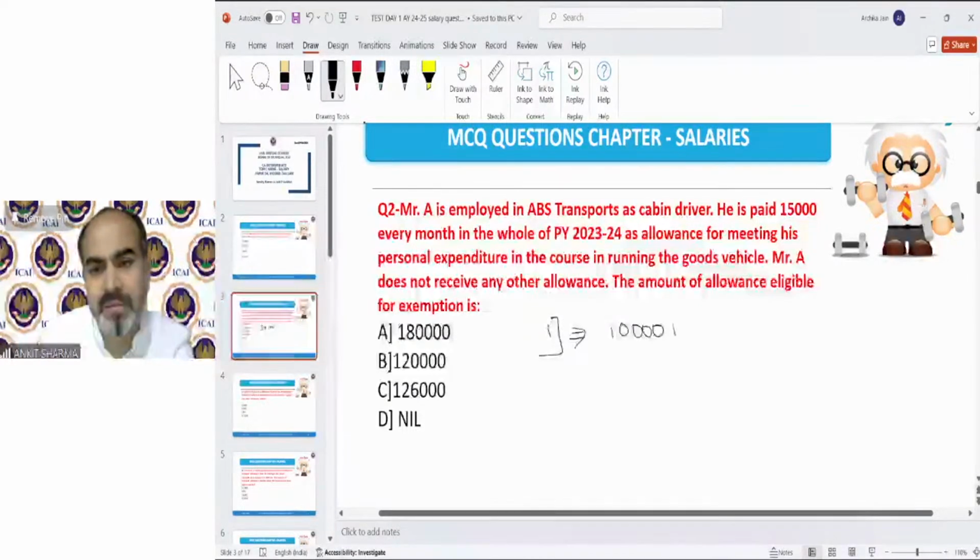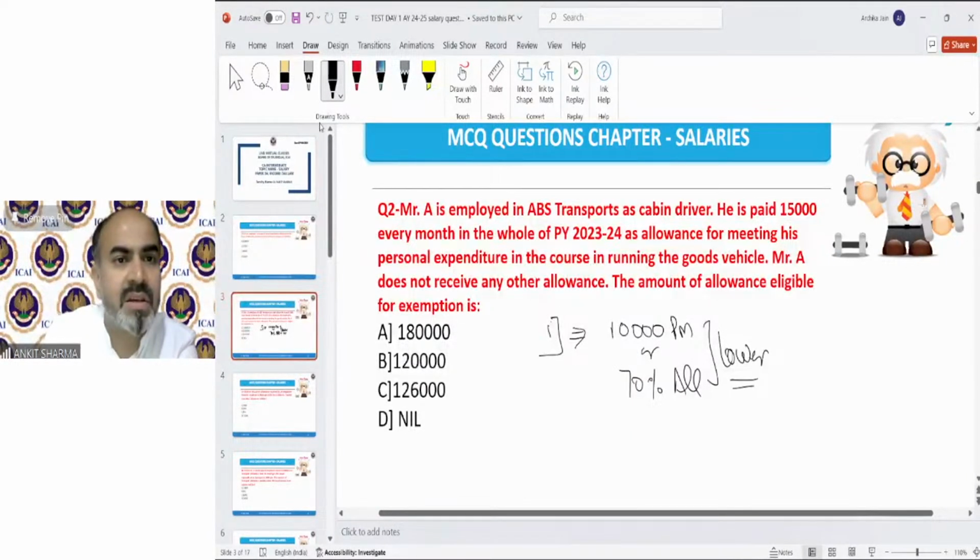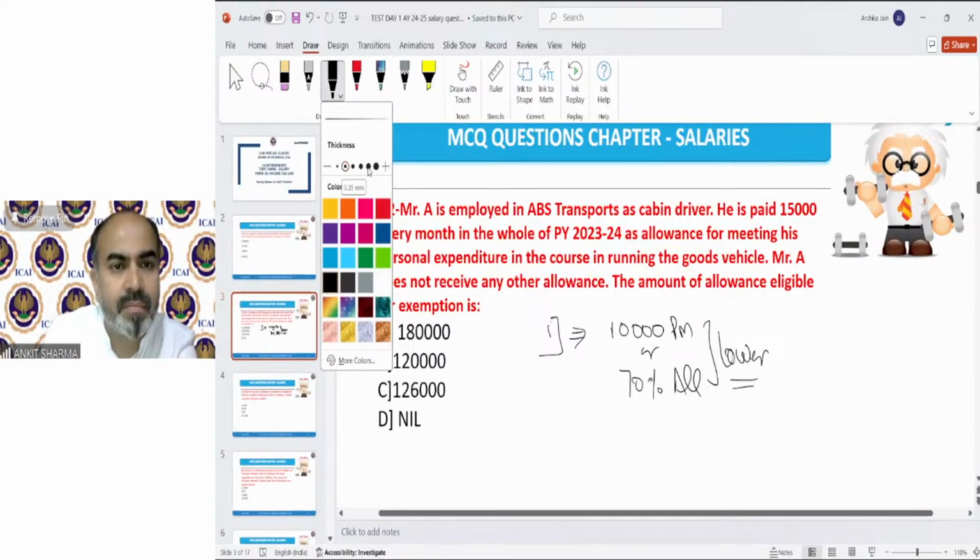10,000 per month or 70% of allowance, whichever is lower. The provision says this. So 10,000 per month or 70% of allowance, whichever is lower, is going to be exempted.